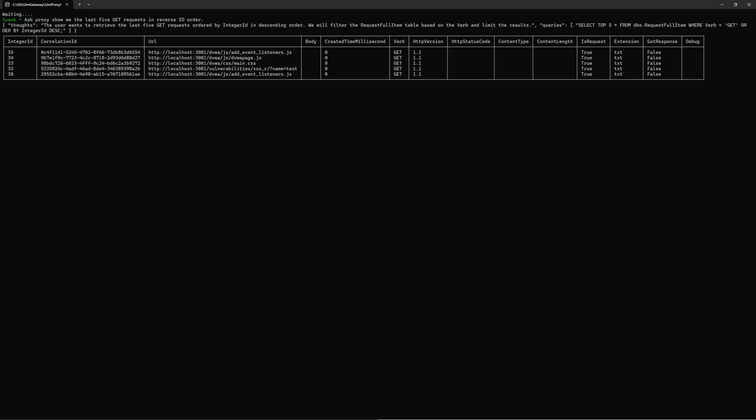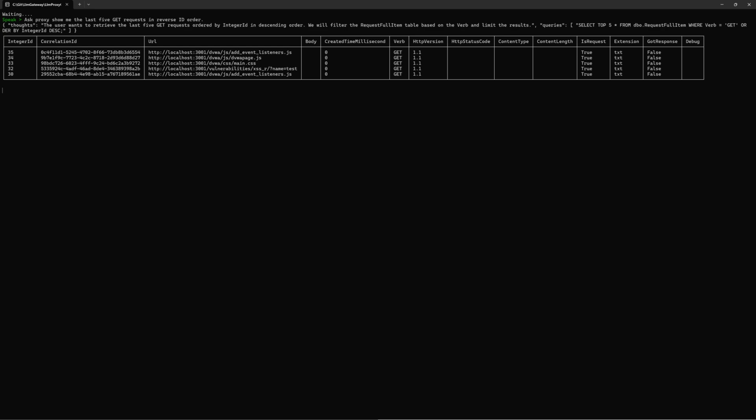So this is separate to the proxy. This is going away, talking to the database in real time, writing queries in real time, returning the data in real time. It's a bit better on a full screen because it does this simulated table in a console app, so it won't scale very well if it's just scrunched up. So we've got our ID, so that's 32.